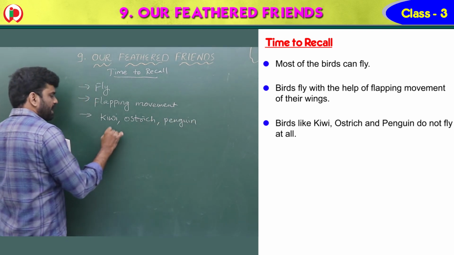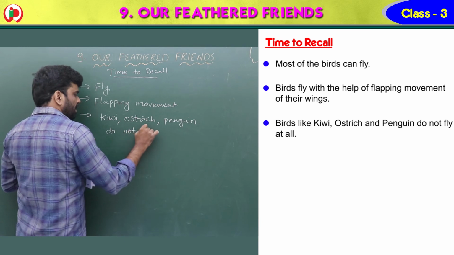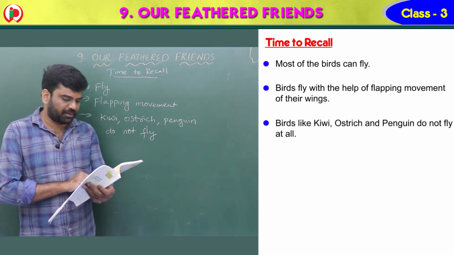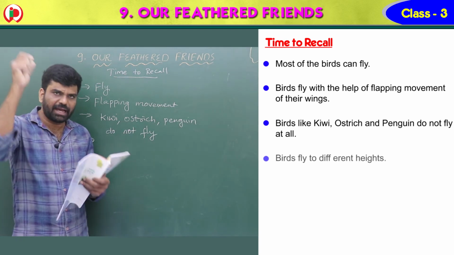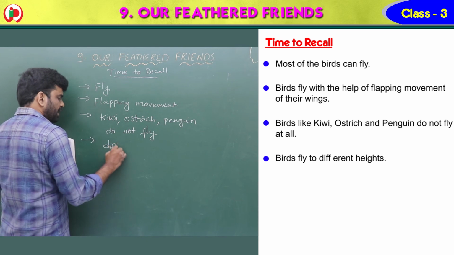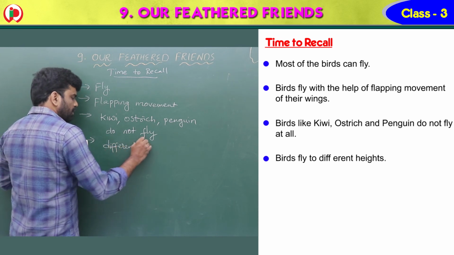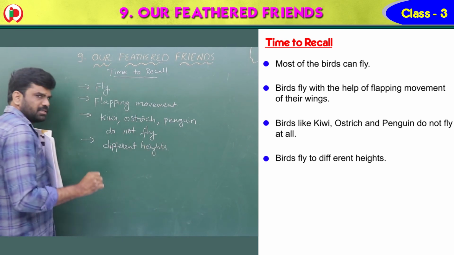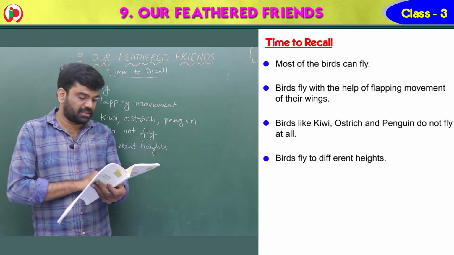They do not fly. Birds fly to different heights, children. Some birds fly to normal heights, some to extreme heights.